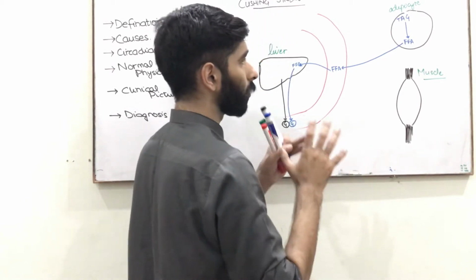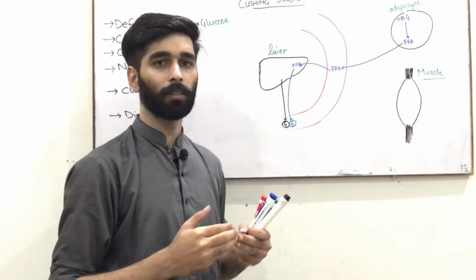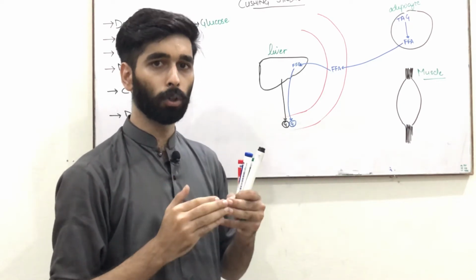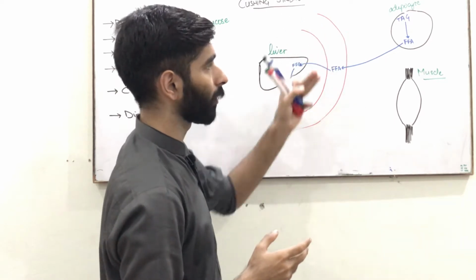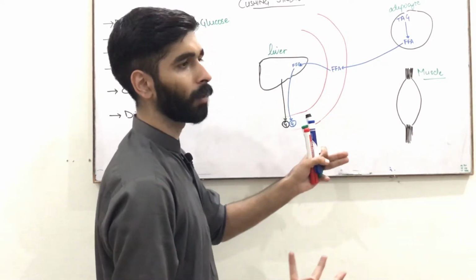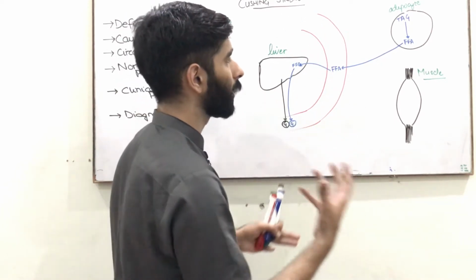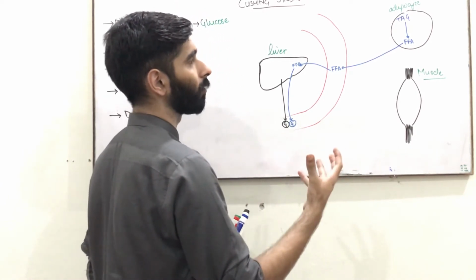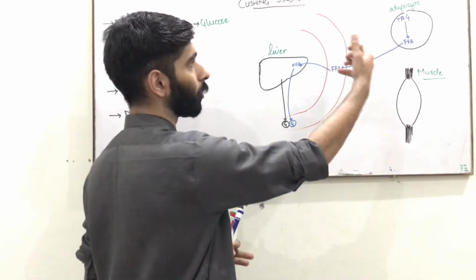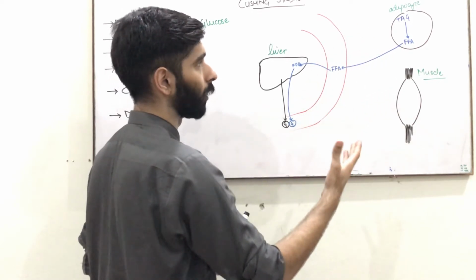Another function is that cortisol also decreases the uptake of glucose by the tissues, especially adipocytes and muscles, by decreasing the activity of GLUT4. High level of cortisol will decrease the activity of GLUT4 and hence decreases the uptake of glucose by these tissues, for example adipocyte and muscle.